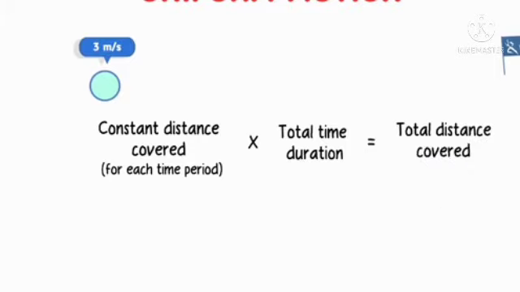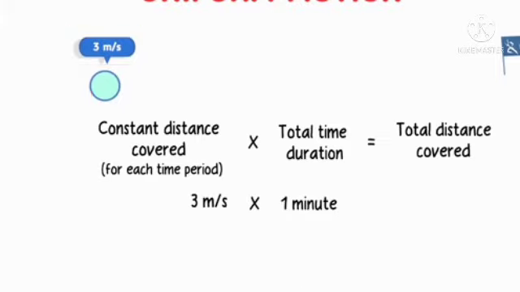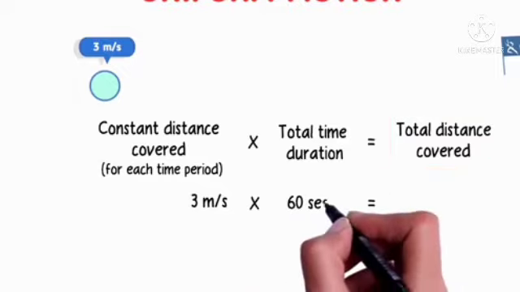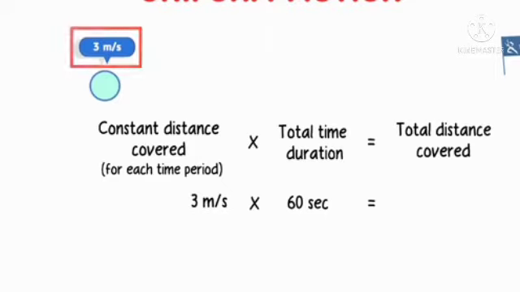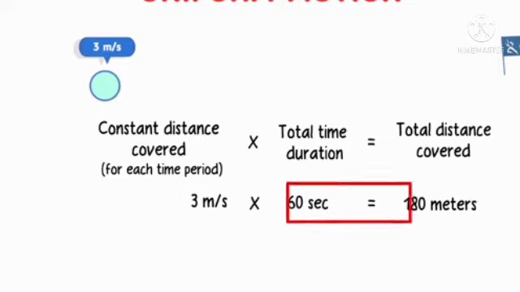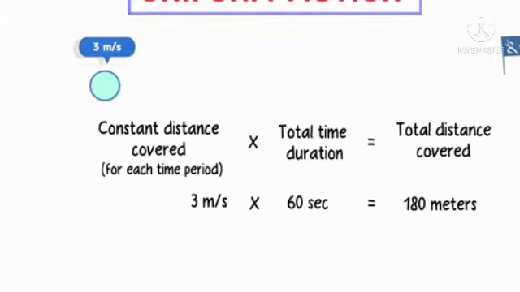Constant distance covered over the total time duration equals total distance covered. That is 3 meter per second in a 1 minute time. Total distance covered is, what is that? 3 meter per second into 3 minutes. 3 minutes means 180 seconds. 3 meter per second into 60 seconds, 3 6s are 18, 180 meters. Seconds cancel. Here uniform motion. 3 meter per second into 10 into 60 seconds, that is 1800 meters.